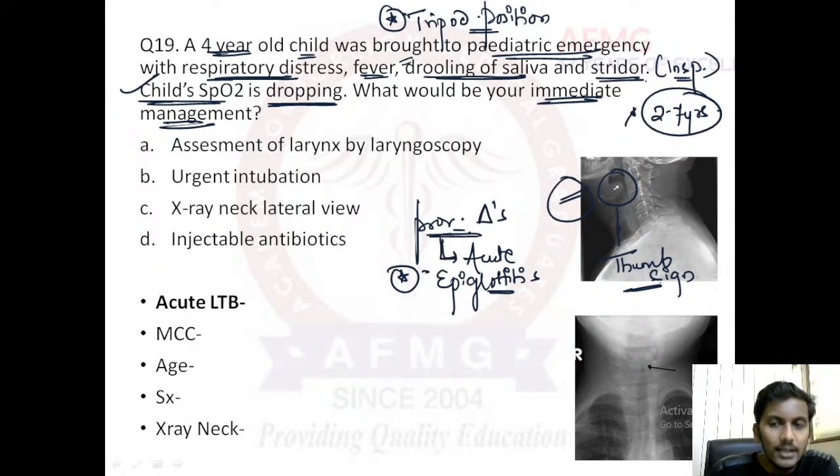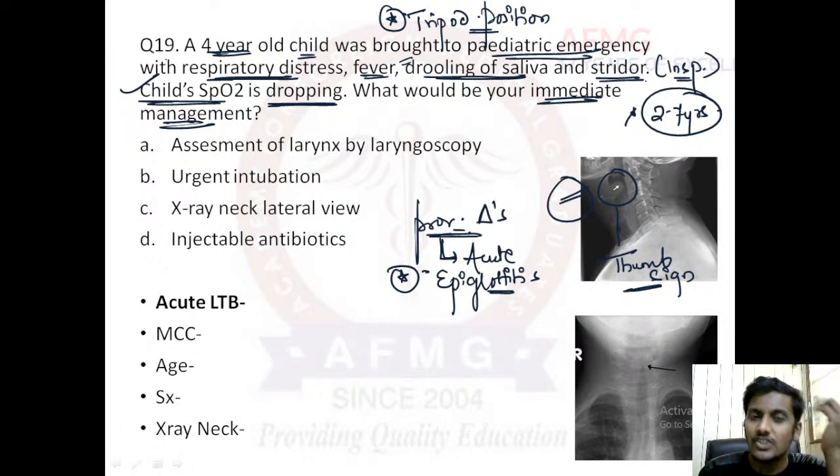Please remember here, there is drooling of saliva because everything that the child swallows is painful. It is because of the laryngeal edema. Anything he swallows would be very painful. As there is laryngeal edema, after a point of time intubation would also be difficult.